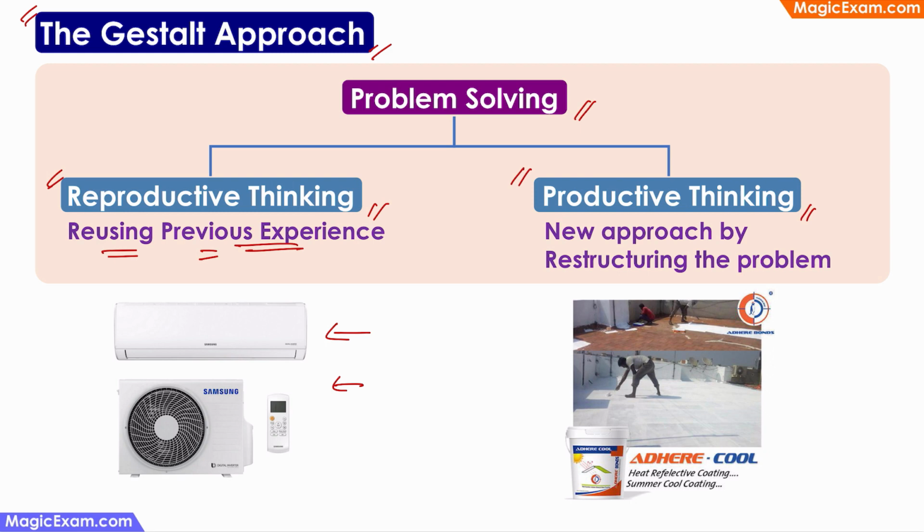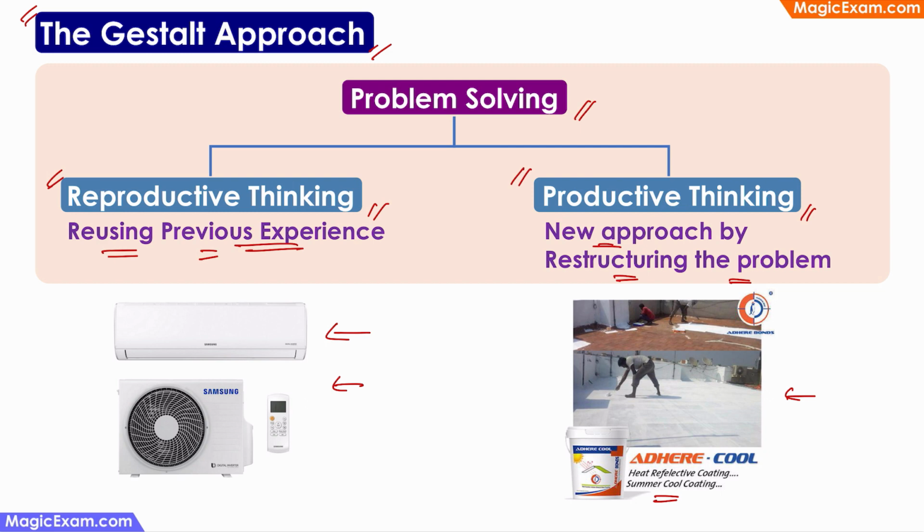Whereas in productive thinking, I can look at the problem using a new viewpoint. I can use a new approach by restructuring the problem. If I realize that in Hyderabad my house is on the topmost floor, which means the reason for the house becoming hot in summer might be because the roof or the ceiling is becoming hot. So instead of using reproductive thinking and fixing an AC, I get the roof coated with white colored paint or this summer cool coating. So if the roof does not become hot, then the room remains cool.